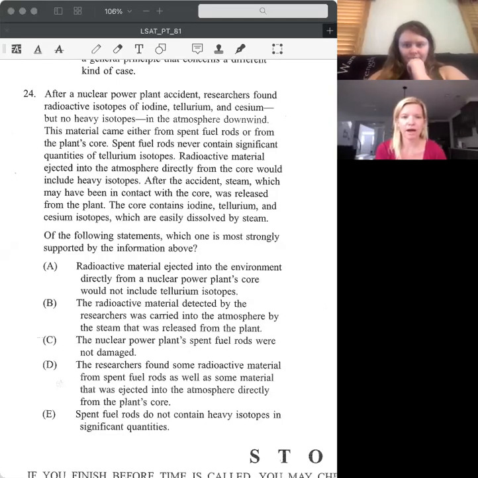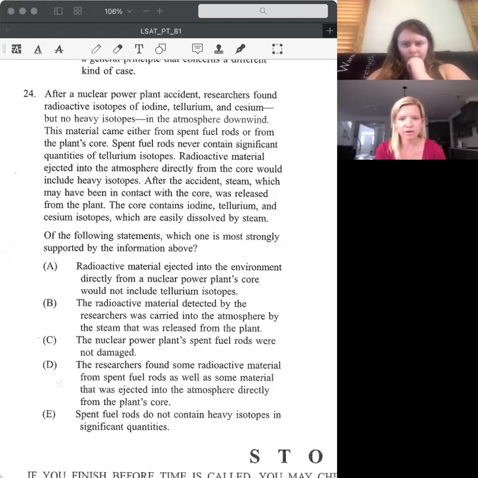After a nuclear power plant accident, researchers found radioactive isotopes of iodine, tellurium, and cesium, but no heavy isotopes in the atmosphere downwind. This material came either from spent fuel rods or from the plant's core.